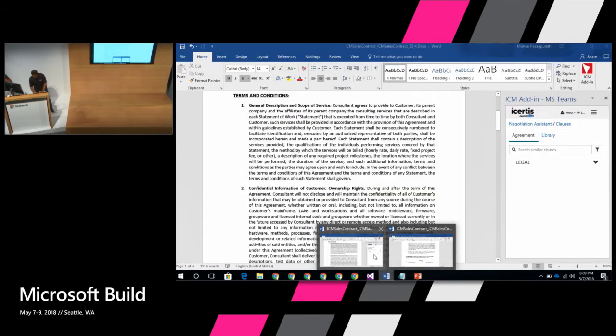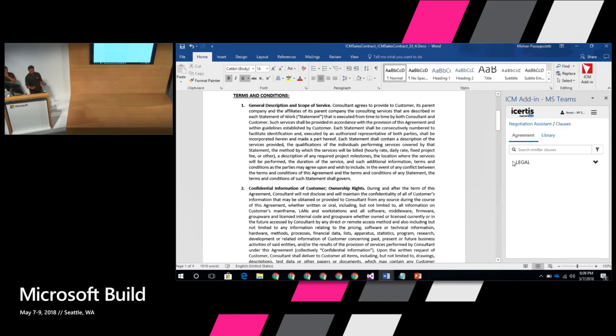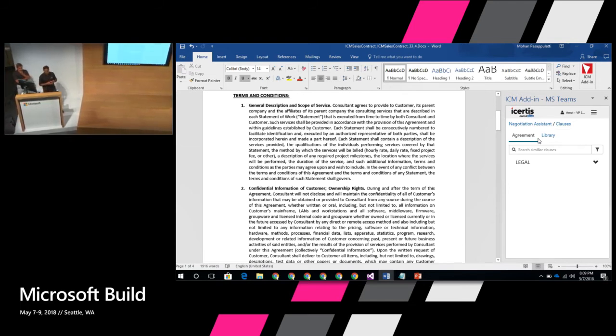So when Larry opens the contract, this is what he sees. First he sees the contract, and then on the right-hand side, you can see this is the Icertis experience for Word. It automatically recognizes this is an ICM contract document. It automatically loads up the plugin that's side-loaded into this, and it shows the document and all the metadata that comes with it. You can look at the agreement, and it'll show you all the clauses and all the information that comes with it. Now what Larry is interested in is what has changed. Why am I looking at this? You see a little red thing in here. It says something has changed in payment terms, and he wants to investigate further.